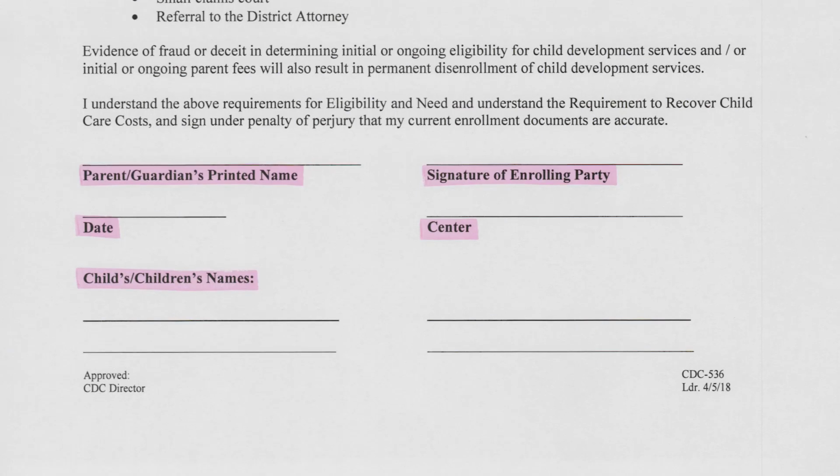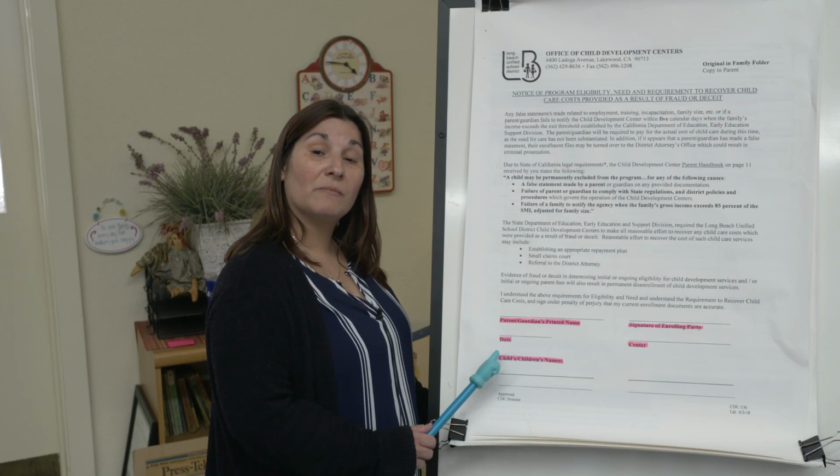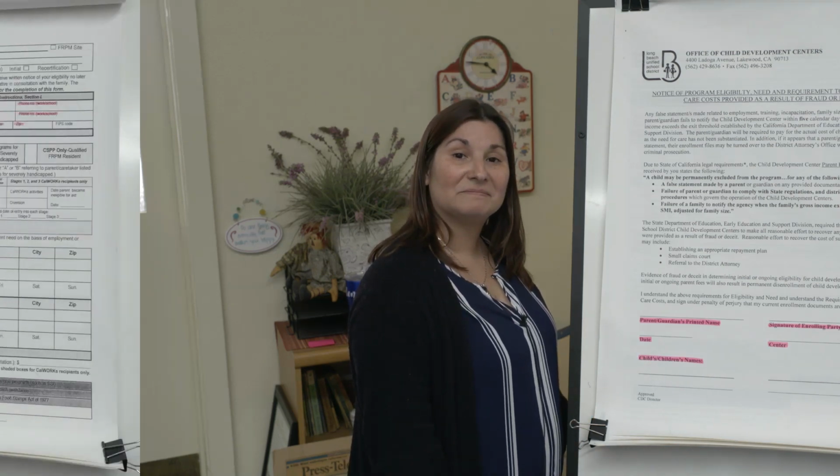On this form, please complete your name here. You're going to print your first and last name. You will sign the form here, date it here, and print the name of the center that your child will be attending. Your child's name will go here. If you only have one child that you are enrolling into our program, only write the name of that child here. If you have multiple children in the home, the only children that are going to be listed are the ones that are going to be receiving services. If there's more than one, there are multiple lines to detail that information. Go and take a minute to review the form before we move on to the next one.